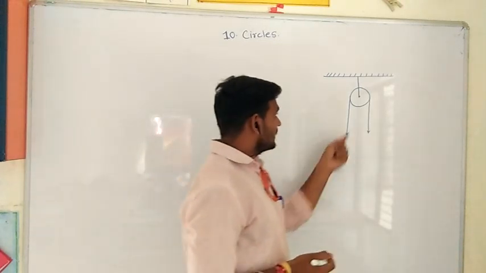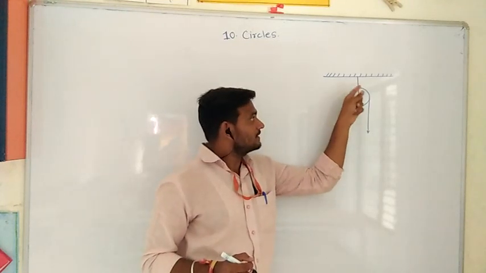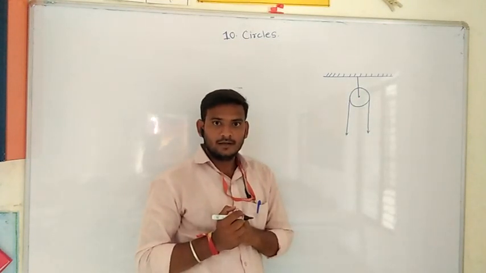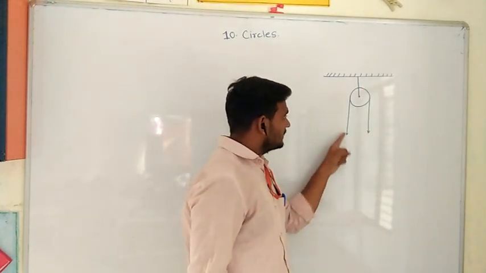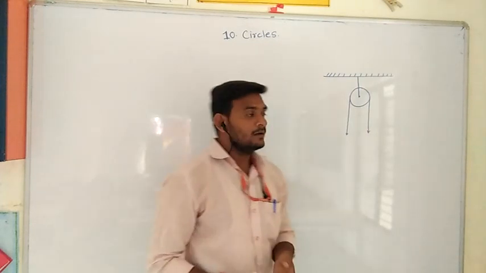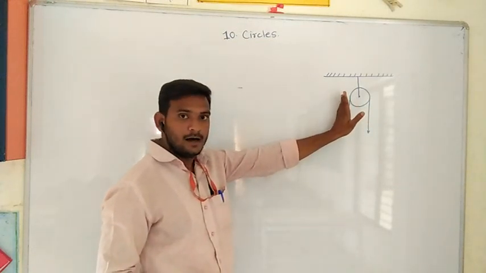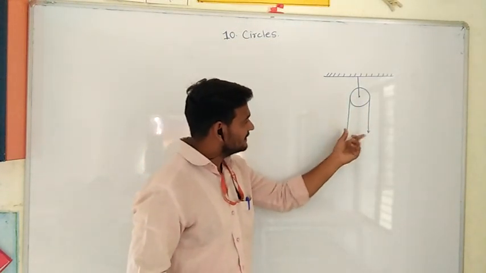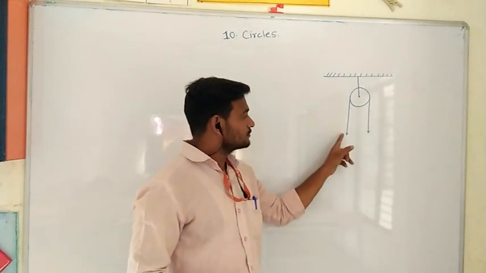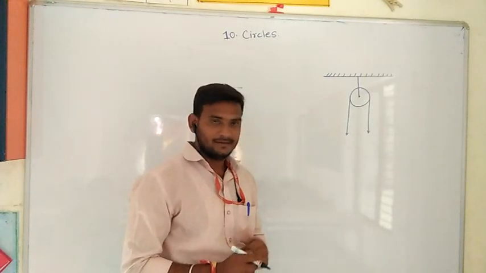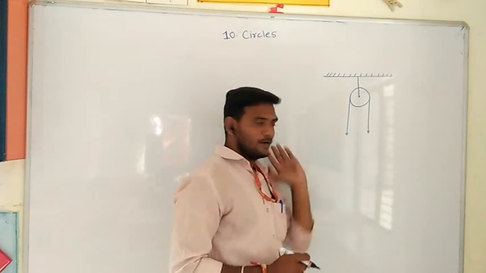Now, this pulley is looking like a circle or not? If we consider this pulley as a circle, then can we consider the rope as a ray? Then can we say that these two ropes are tangent to the circle or not? Yes, the rope is tangent to the pulley in this case. This is one of the examples.